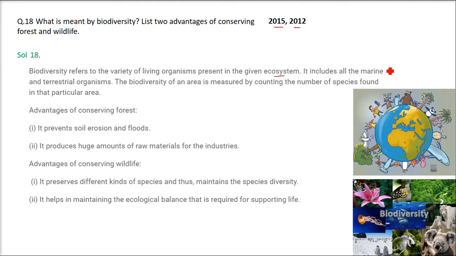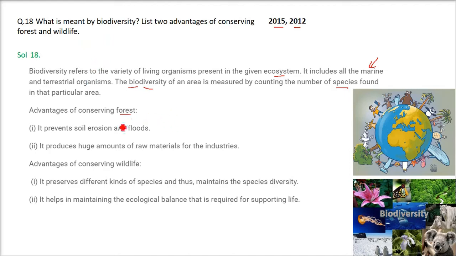This includes all the marine and terrestrial organisms. Bio means life and diversity means they are different. So the biodiversity of an area is measured by counting the number of different species found in that particular area.